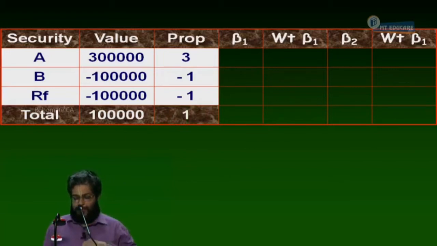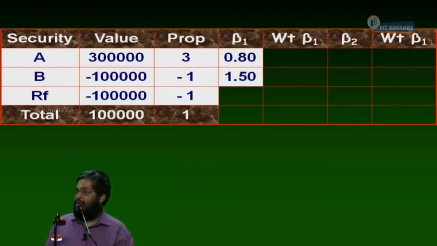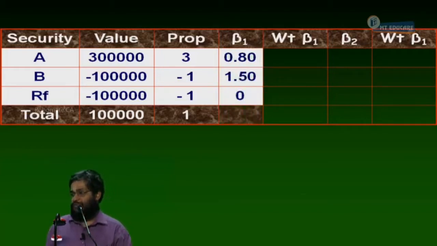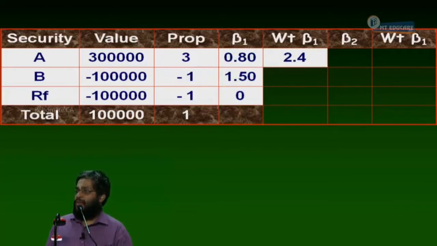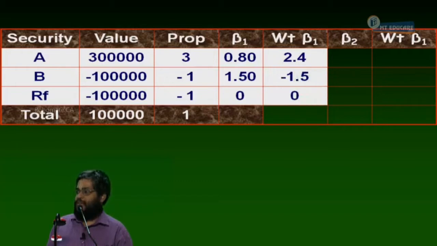Factor beta 1. Answer my question. It is 0.8, 1.5, 0. 3 into 0.8 is 2.4, minus 1.5, 0 gives you 0.9.